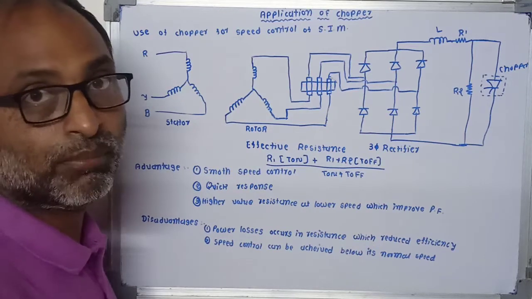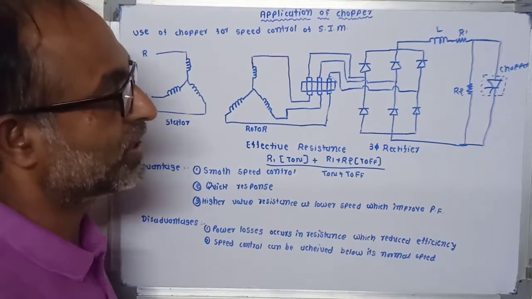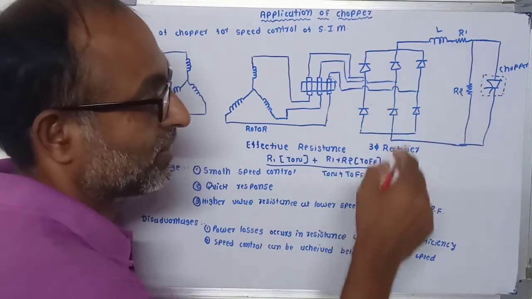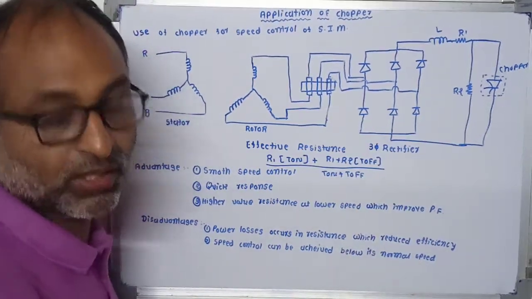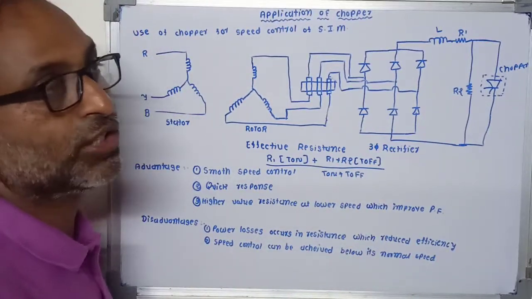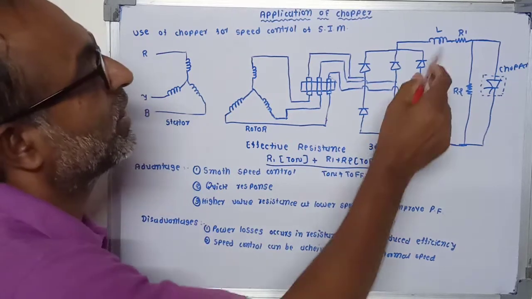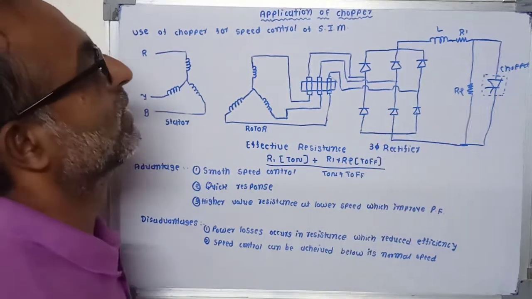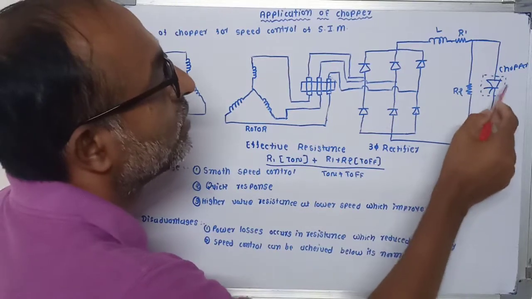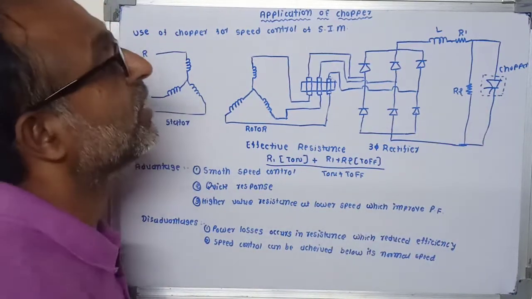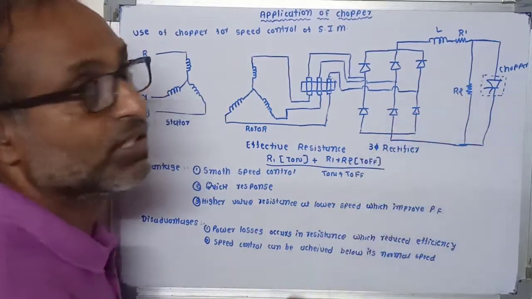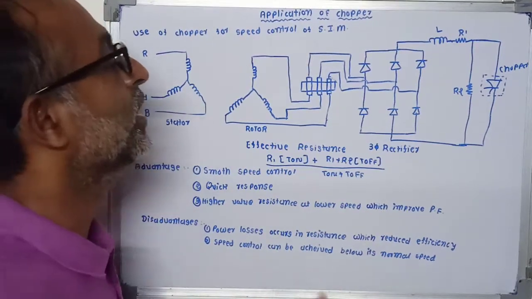Now the speed of a slip ring type induction motor depends on the rotor resistance. The higher speed of the motor is obtained by low rotor resistance and vice versa. This chopper is used to change the value of rotor resistance, which will change the speed of the motor.